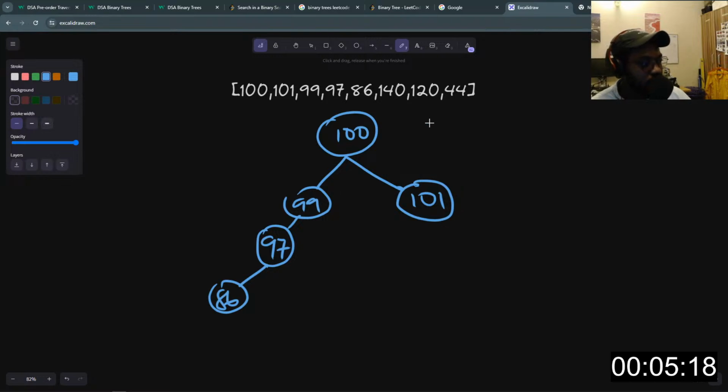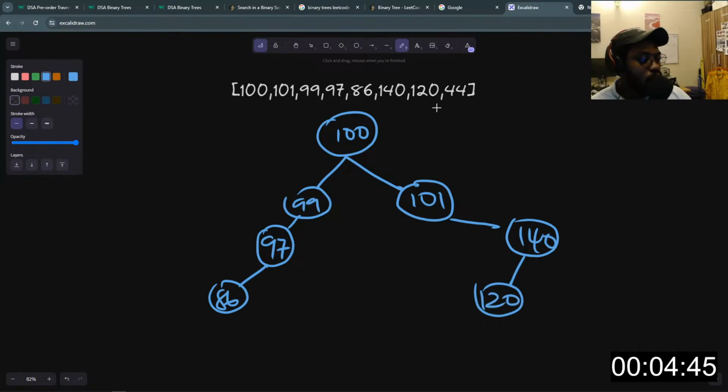So 140 will come to this right hand side. But 140 is still less than 101, so it becomes the right child of this node. 140 here. Then we have 120. 120 will become the left child of 140 because 120 is superior to 100, is superior to 110, but in this case it's less than 140, so we'll put it here, 120.